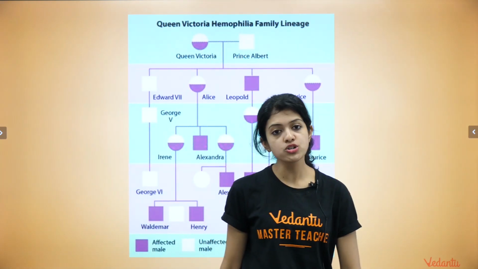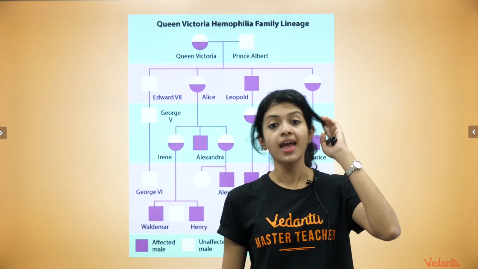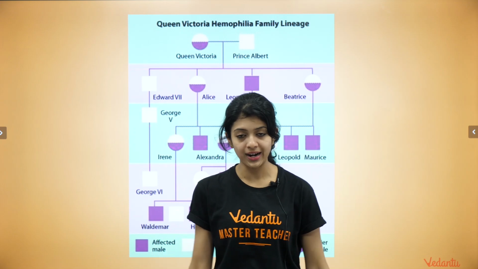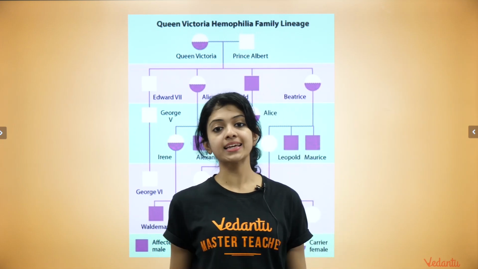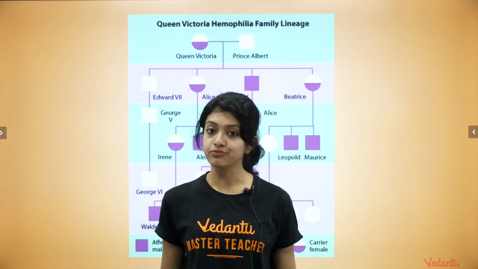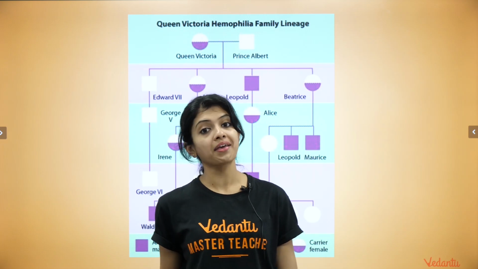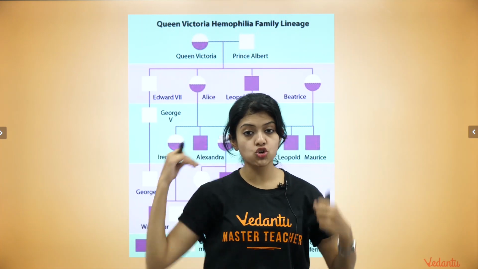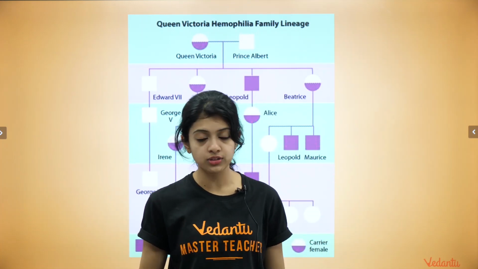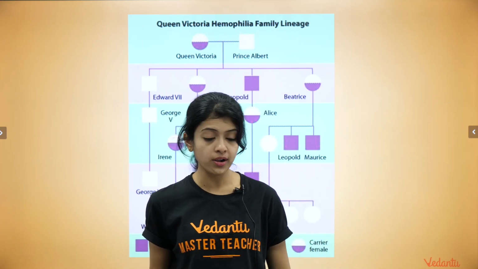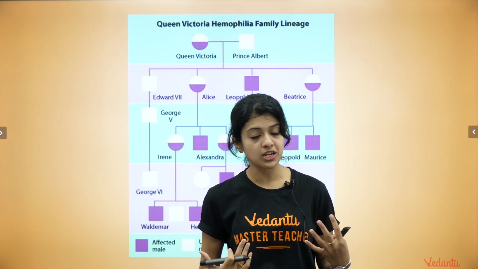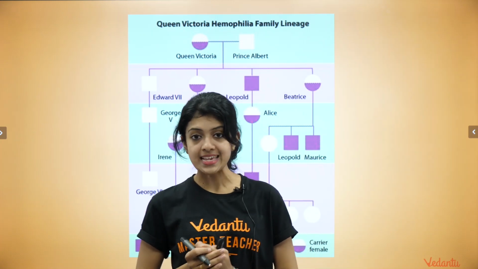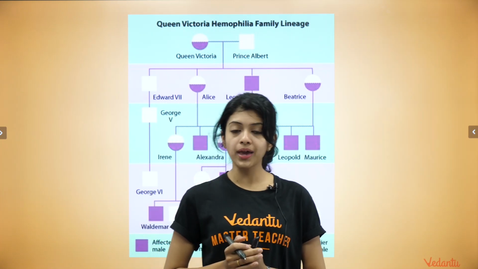I think I told you yesterday in the previous session that a well-known case of hemophilia across the world has been the case of the royal family of England, which is Queen Victoria's family. The story says that Queen Victoria's ancestors did not have the disease at all, but because of some mutation, Queen Victoria happened to be a carrier of hemophilia.